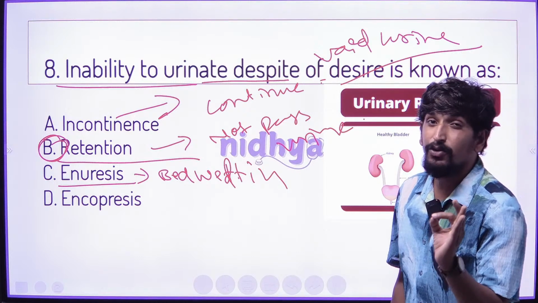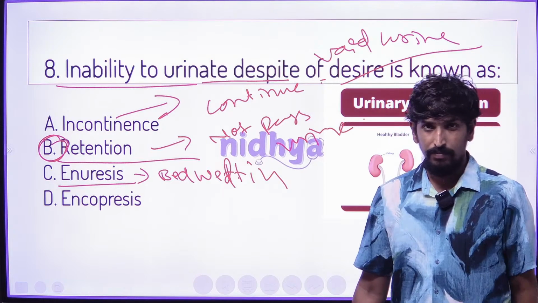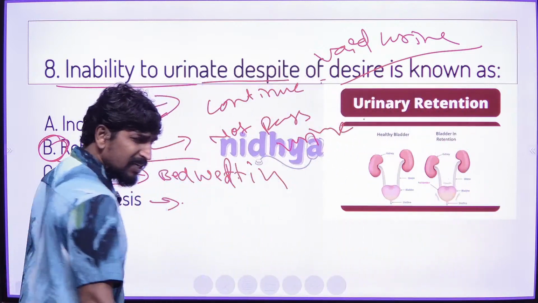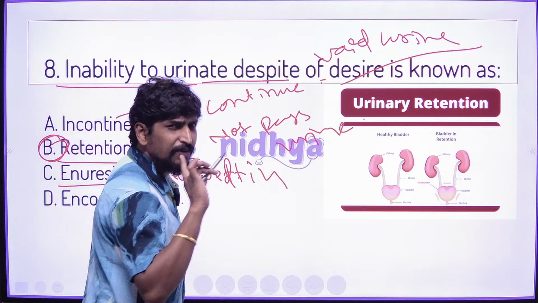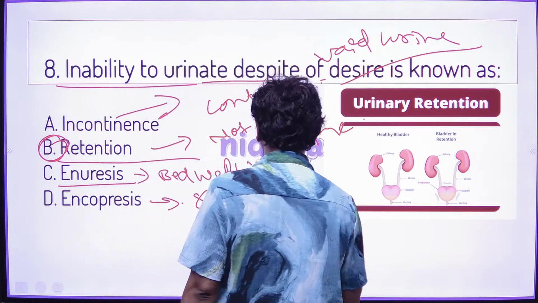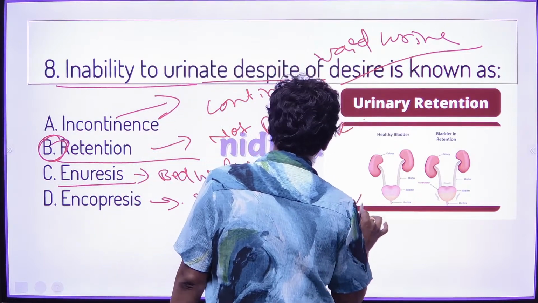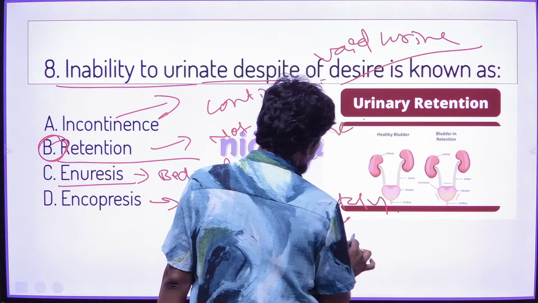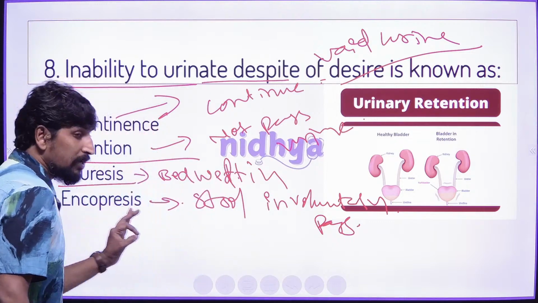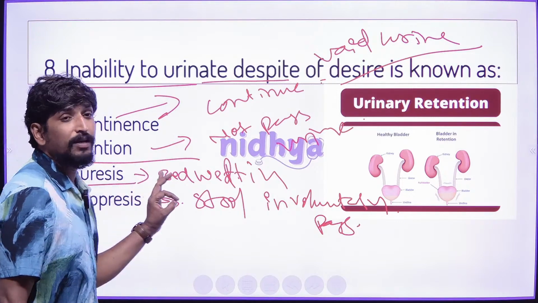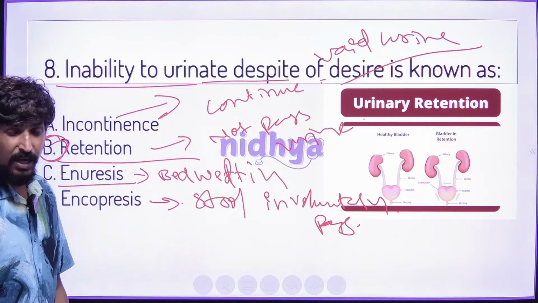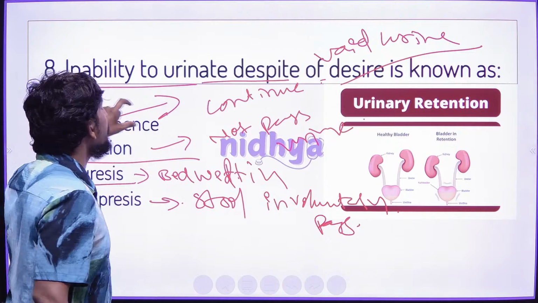Nighttime urination is called enuresis. There is one more word, encopresis. Encopresis refers to stools, defecation, fecal matter: incontinence, involuntary passage of stools. If a person is passing stools involuntarily, that is called encopresis. Involuntary passage of urine at night is called enuresis. Continuous urination is called incontinence.